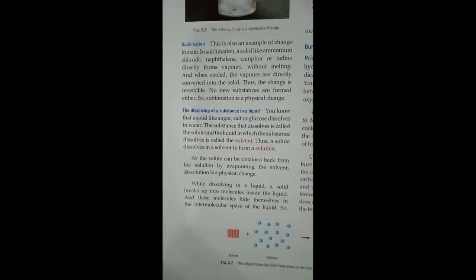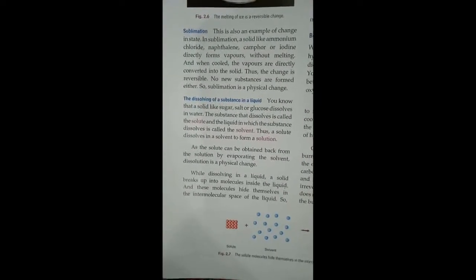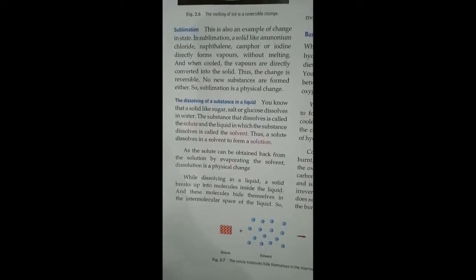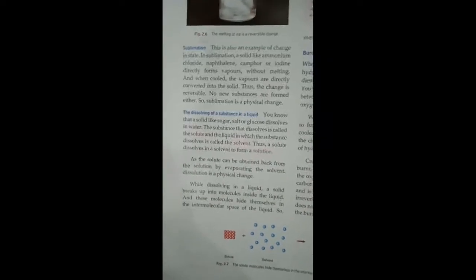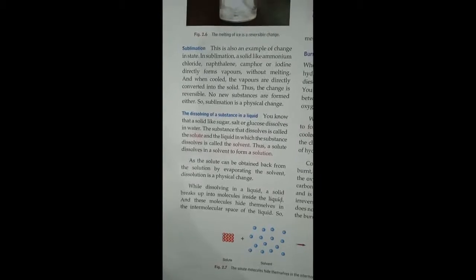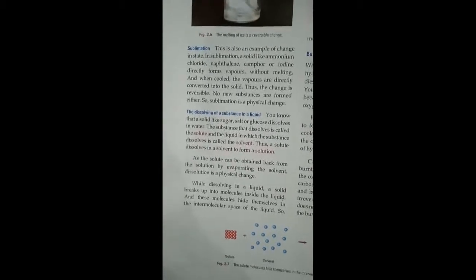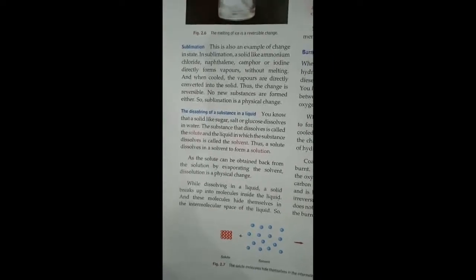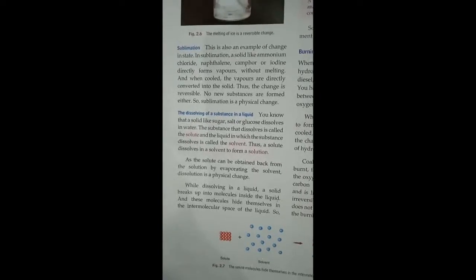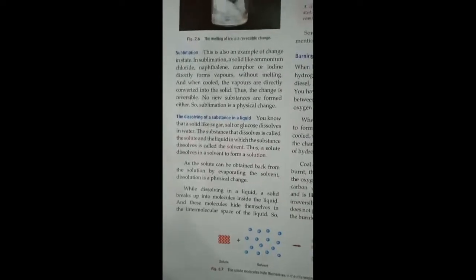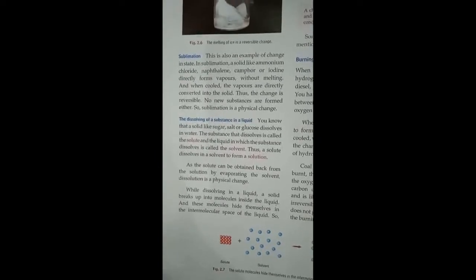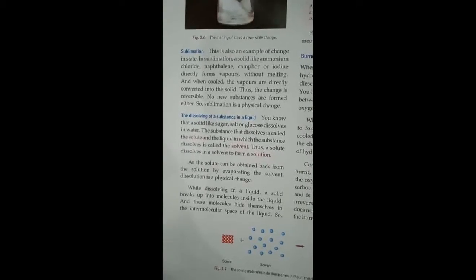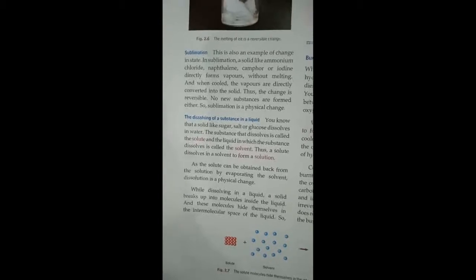Now the next one is sublimation. What is sublimation? You have studied it in grade 7. In sublimation, a solid directly changes into gaseous state without passing through the liquid state. A solid like ammonium chloride, naphthalene, camphor or iodine directly forms vapors without melting, and when they are cooled, the vapors also directly change into solid. So the change is reversible. We can change the solid state into vapors and again the vapor state into solid. The change is reversible and there is no new substance formed. So sublimation is also a physical change.